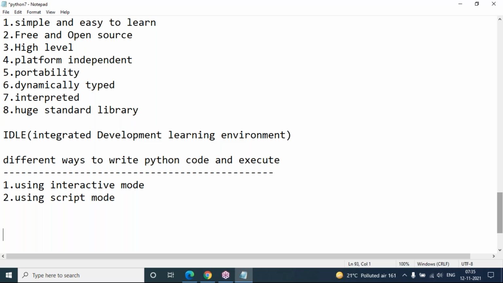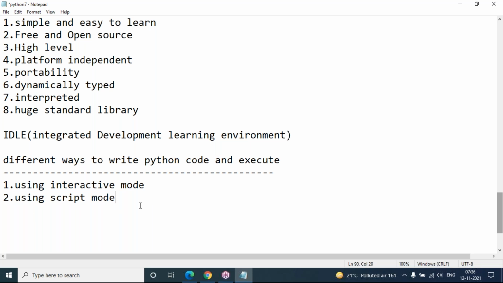Complete script means how much code you want to write, you can write it, and make sure that you save your Python file with the .py extension. So the .py extension is required for saving a Python file using script mode. This is script mode, where you can write anywhere, including the notepad editor also.